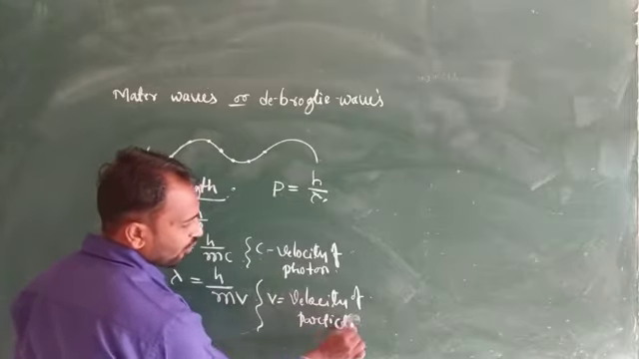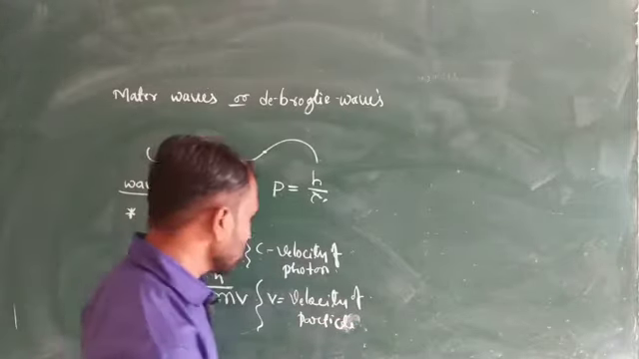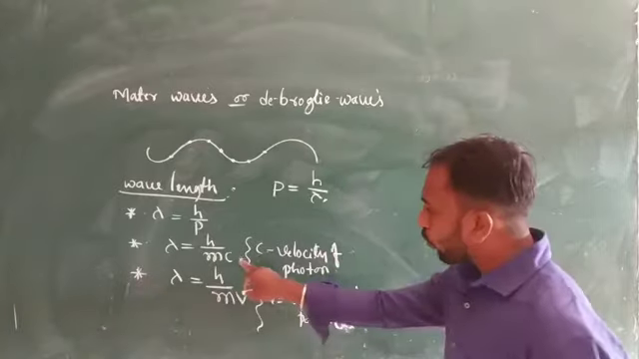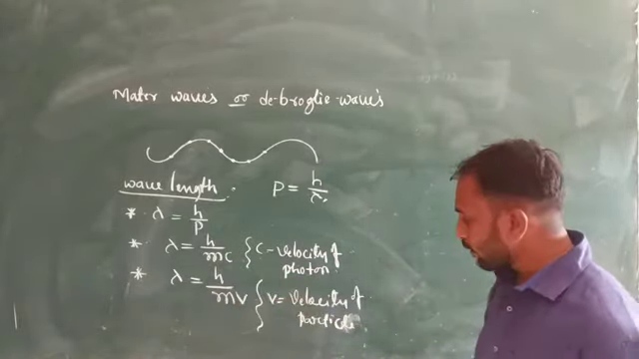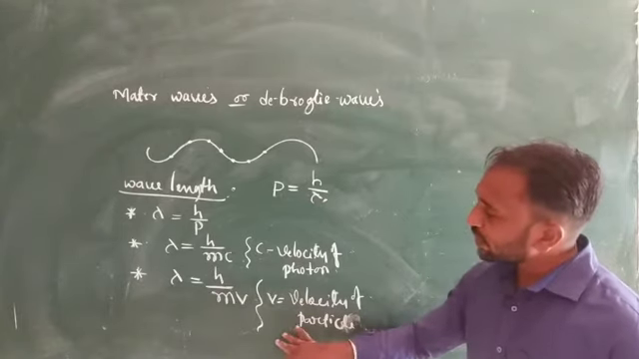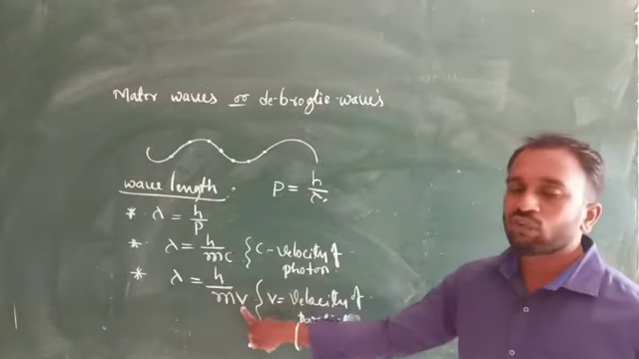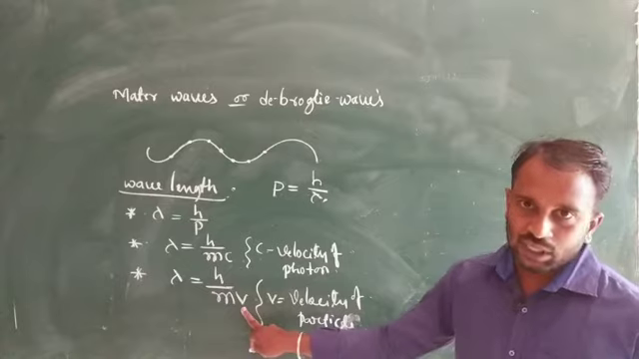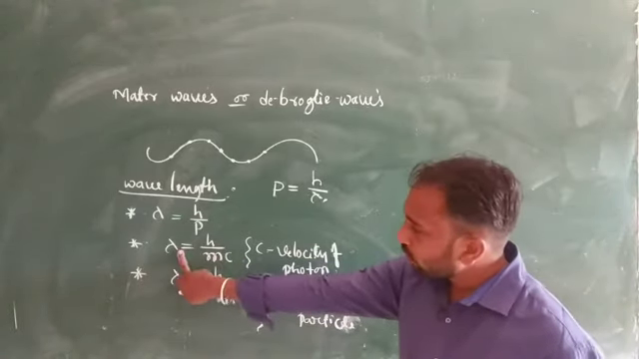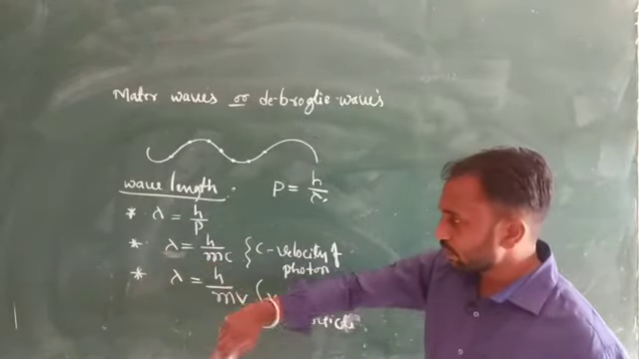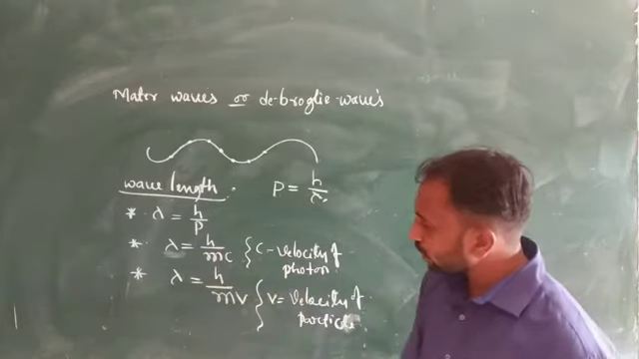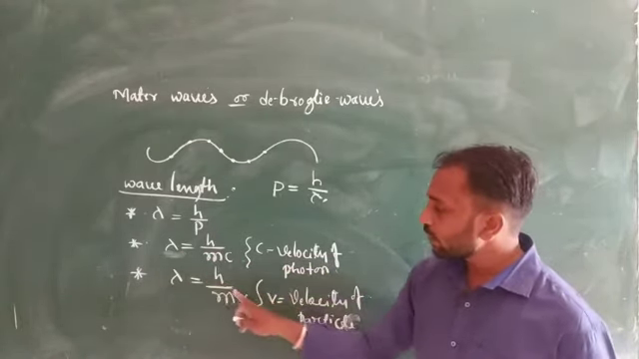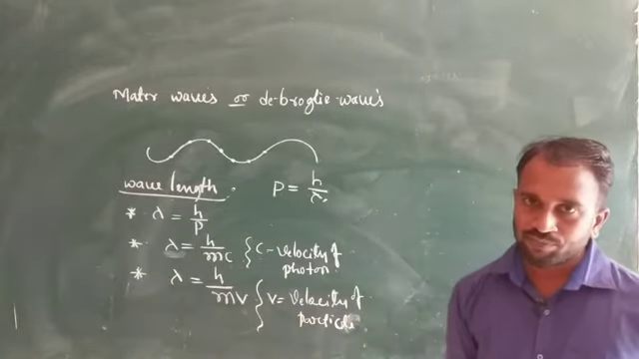Yes, so velocity of a particle. Suppose we consider a photon, so here velocity we consider c. Suppose we consider a different particle, so velocity is v. The de Broglie wavelength of photons, lambda is equal to h divided by mc. For different particles, lambda is equal to h divided by mv.